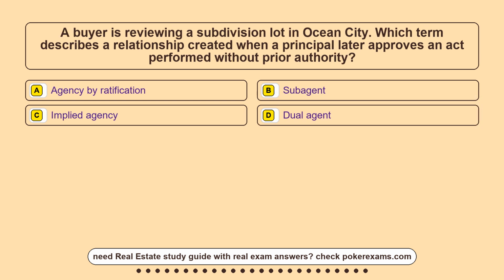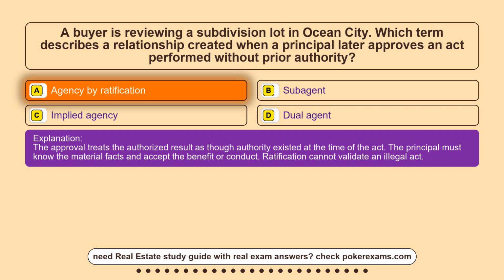Question 7. A buyer is reviewing a subdivision lot in Ocean City. Which term describes a relationship created when a principal later approves an act performed without prior authority? Option A, agency by ratification. Option B, subagent. Option C, implied agency. Option D, dual agent. The correct answer is option A, agency by ratification. The approval treats the authorized result as though authority existed at the time of the act. The principal must know the material facts and accept the benefit or conduct. Ratification cannot validate an illegal act.